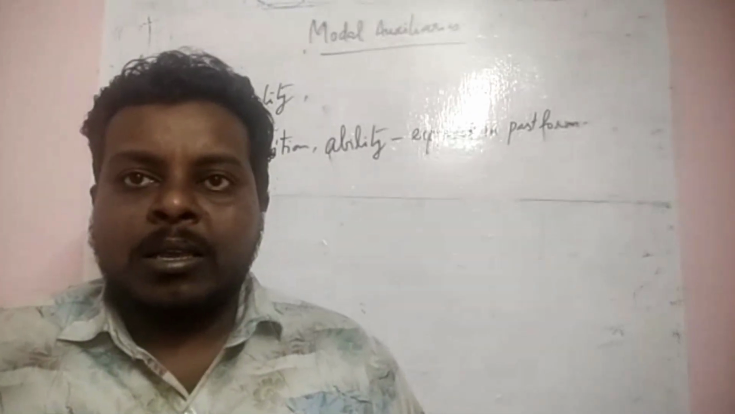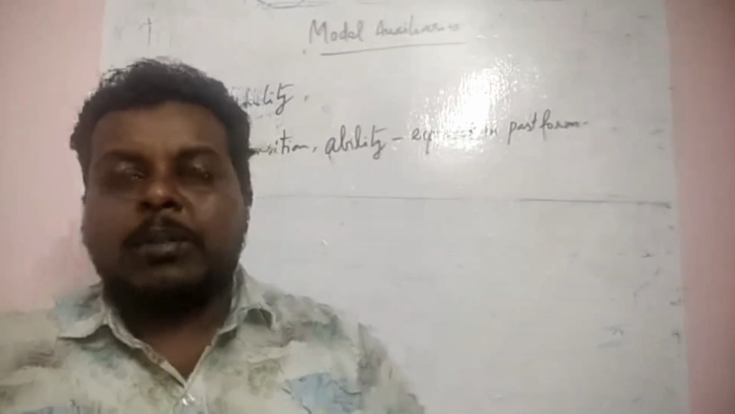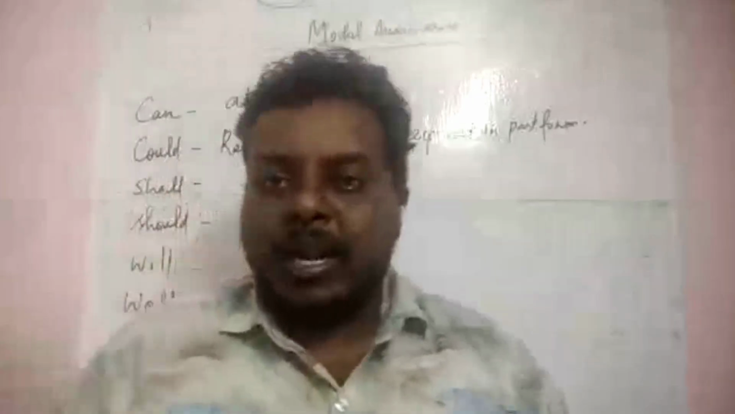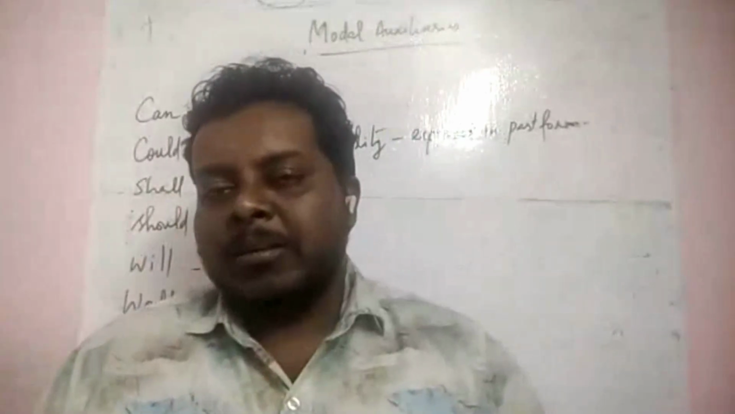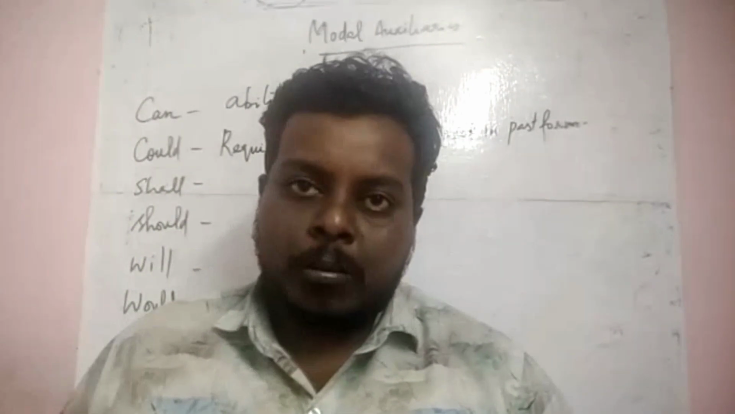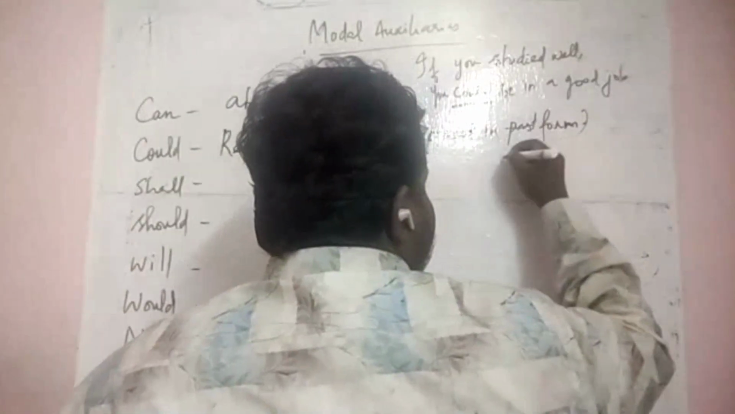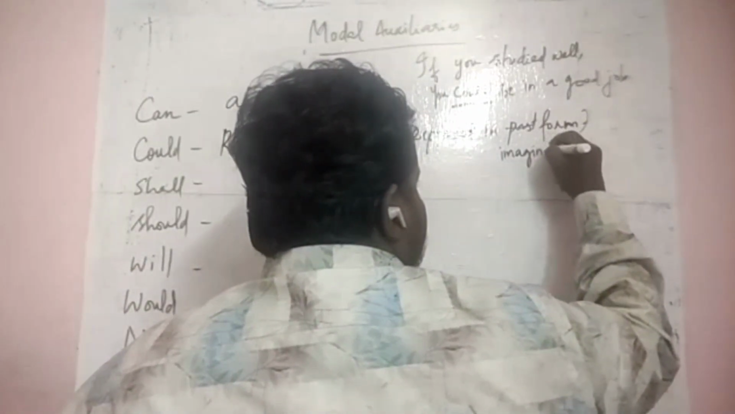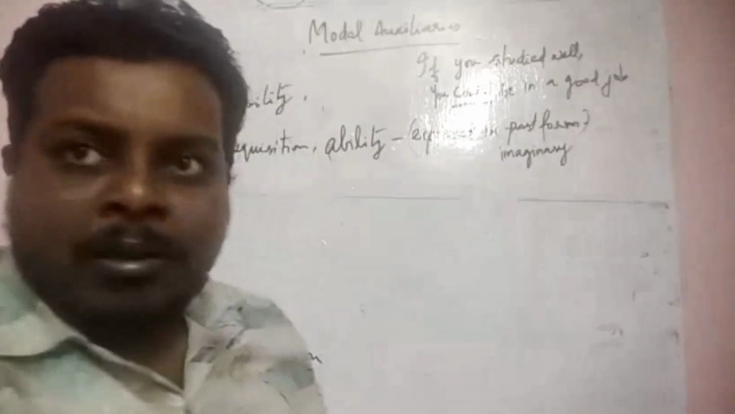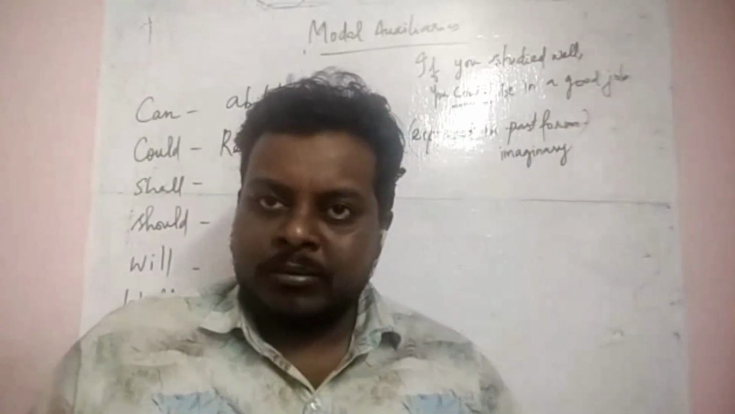So when someone had some failure in their life, in their professional life, you can say, if you studied well, you could be in a better position. You could be in a good job. All right? If you study well, you could be in a good job. So could, ability that is expressed in past form, or you can say imaginary form. It is not an imagination, but in an imaginary form.